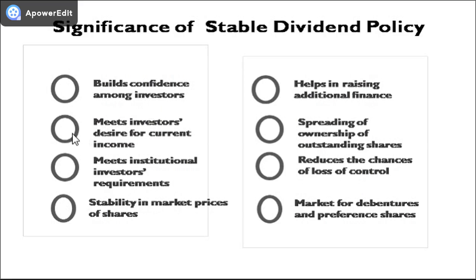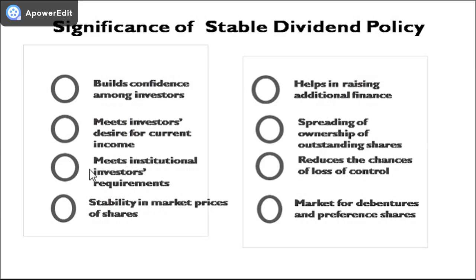Number two, meets investors' desire for current income. There are many investors, such as women, old and retired persons, who prefer to receive income regularly to meet their living expenses. Such income conscious investors will certainly prefer a company with stable dividends to one with unstable dividends.